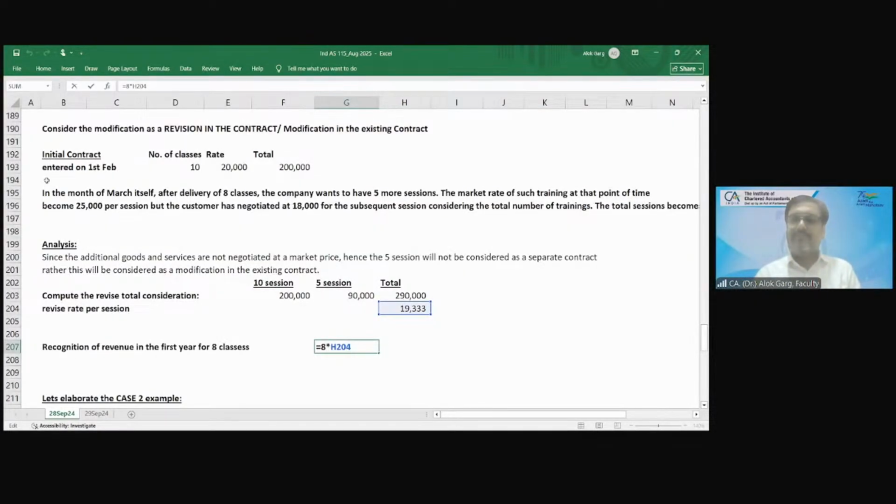We have to reverse that extra. So for example, up to 31st March, you have recognized 1,60,000. Subsequently, this has happened, right? In that case, you will reverse in the next year. Your next year revenue will become low. Okay. Your old number will not be restated.